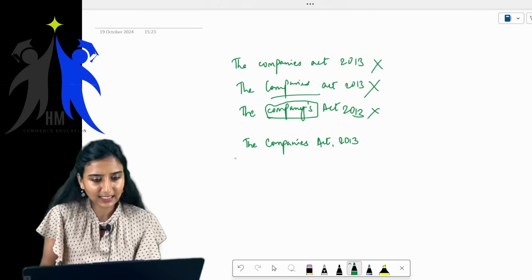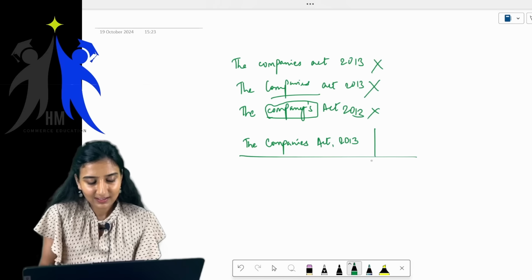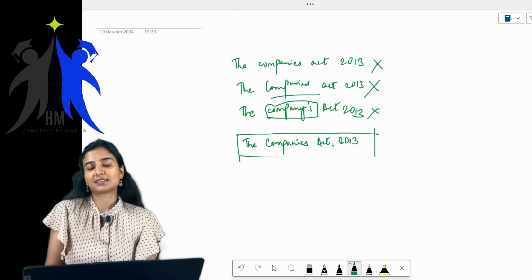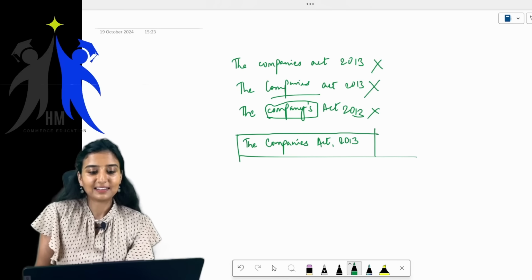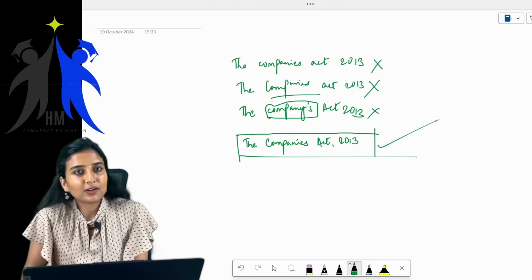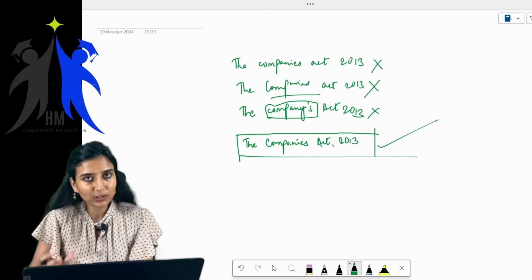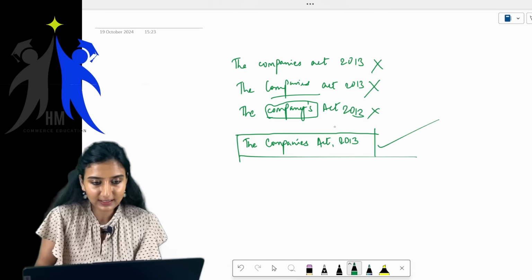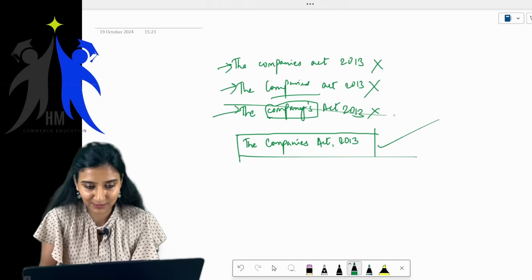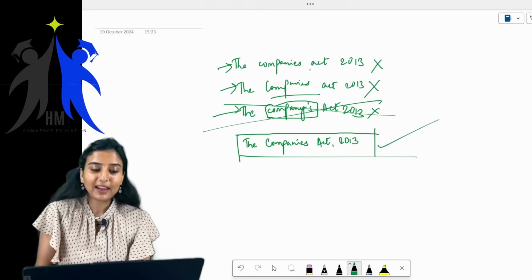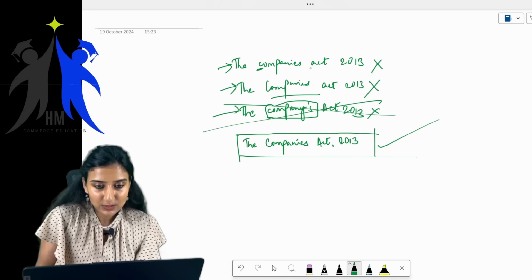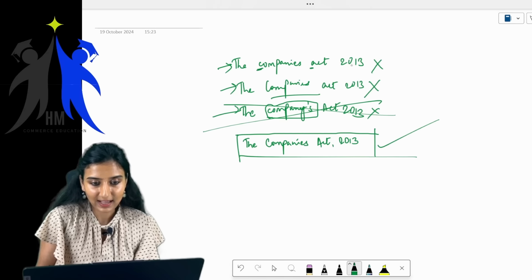In a few classes they crack it. The next student comes up, writes something like this, and now I feel happy and say this is correct. Students, did you notice something? Where did these students go wrong? You don't even have to consider this one, it is next level. But where did the others go wrong? They started with small letters: the Companies Act 2013.